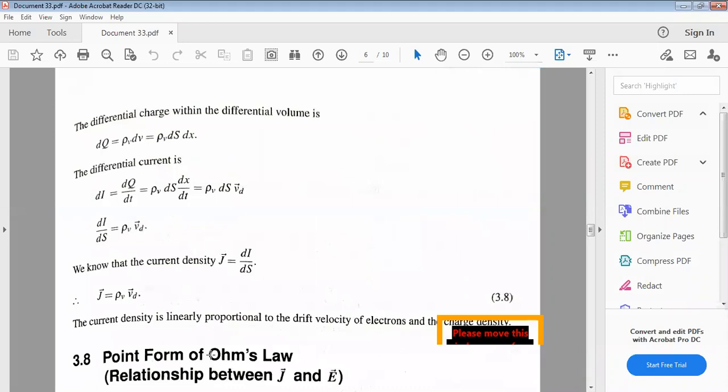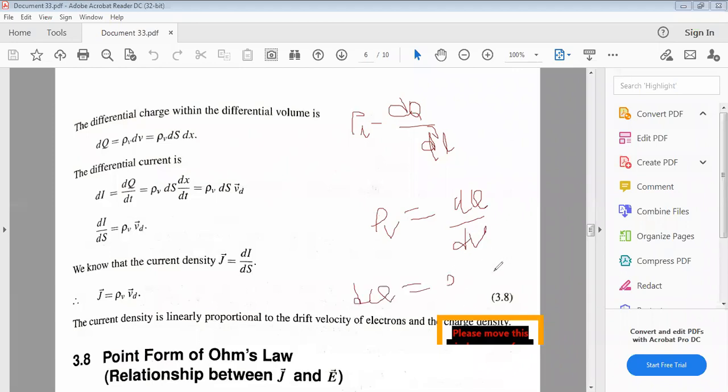The differential charge within the differential volume, dq, equal to rho v into dv. That you already know, right? What is meant by line charge density? Rho l equal to dq by dl. Similarly, volume charge density rho v equal to dq by dv, charge per volume. From this, dq equal to rho v into dv. This is the relation we got.